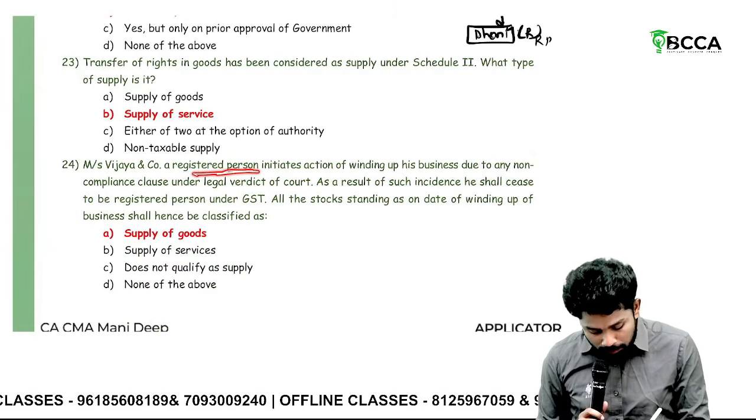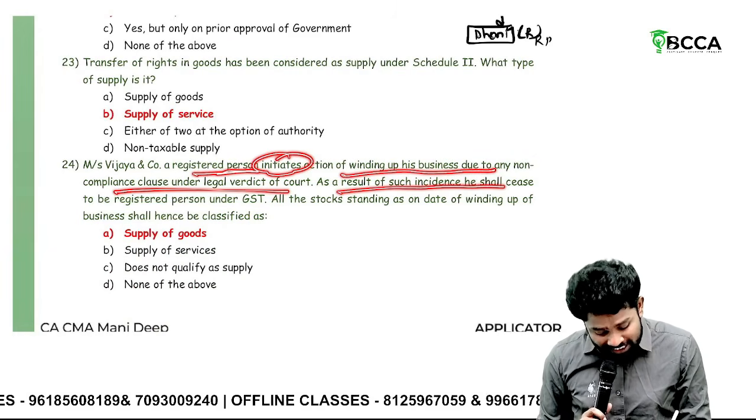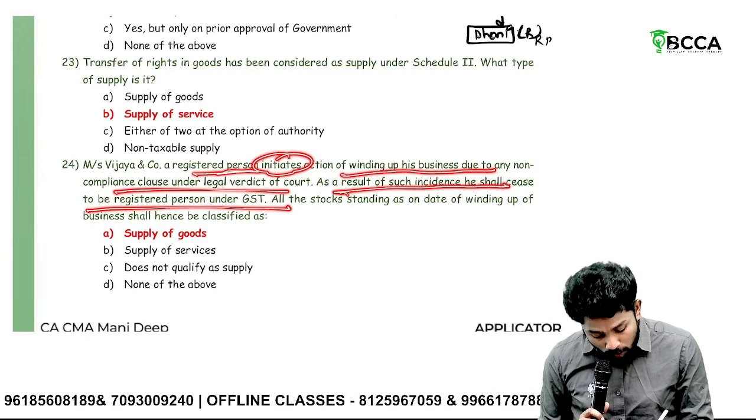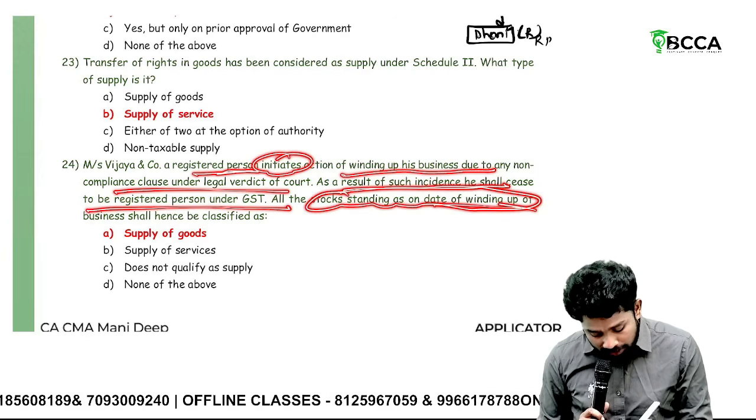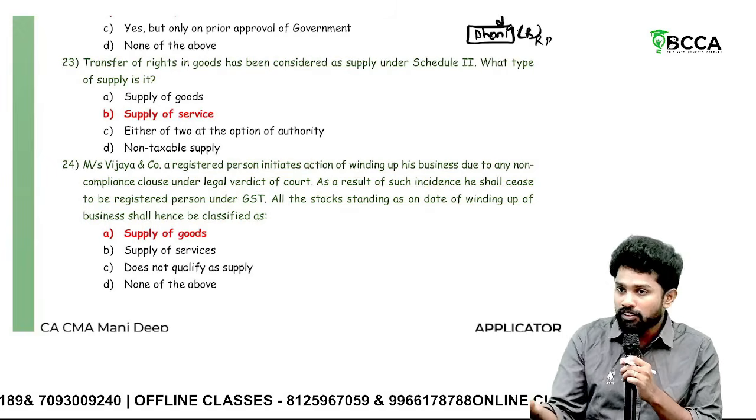Vijay & Co., a registered person, initiates action of winding up his business. As a result of such incidents, he shall cease to be registered under GST. All the standing stock as on date shall hence be classified as what? On winding up, she is selling whatever stock she has.